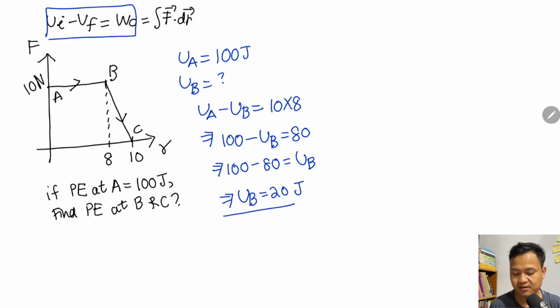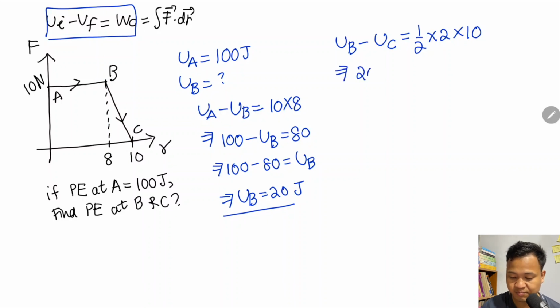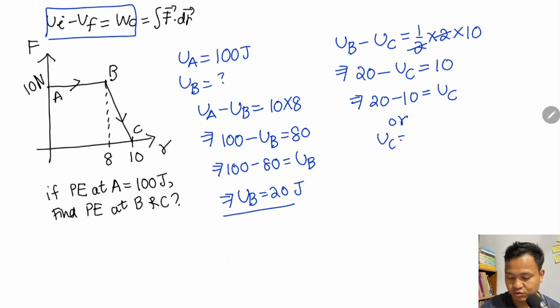Now for C, from UB to UC. UB minus UC equals again the area under the curve between B and C, which is a triangle. The area of a triangle is half base into height. Half into base 8 into height 10, which gives 40? The y-axis value is 10, and UB is 20 from the previous question. So 20 minus 10 equals UC, or UC is equal to 10 joules.